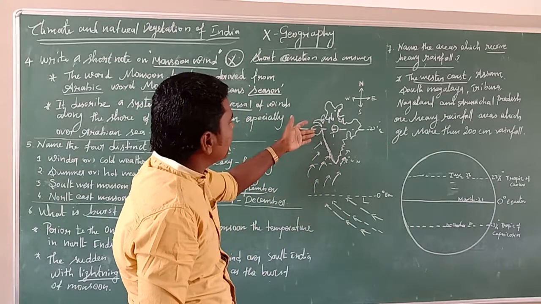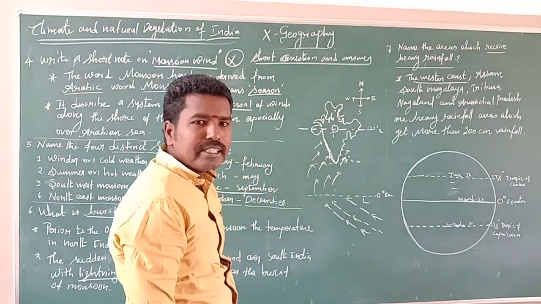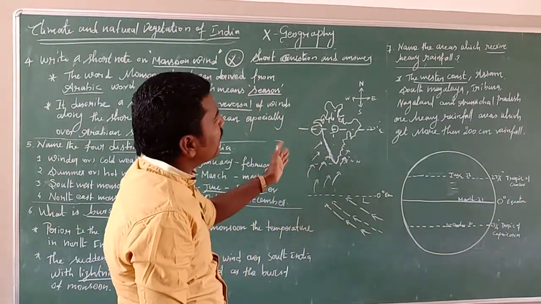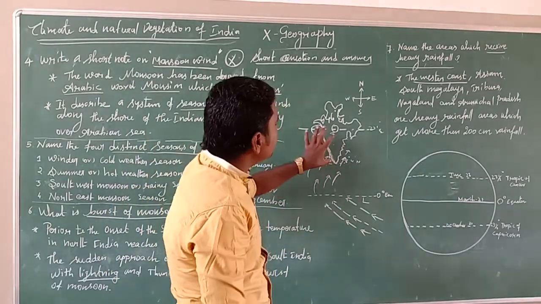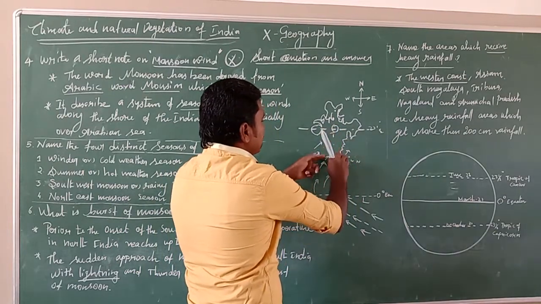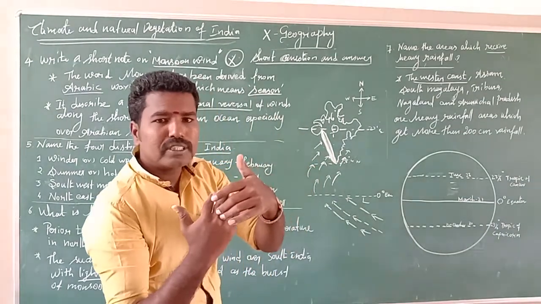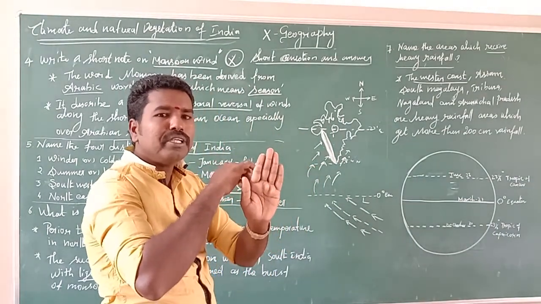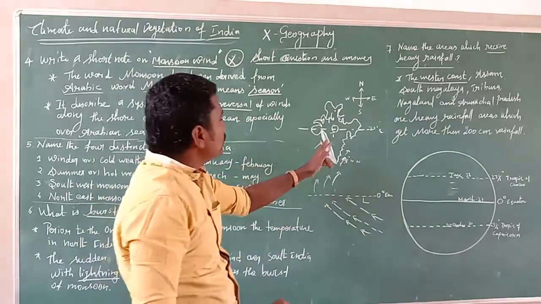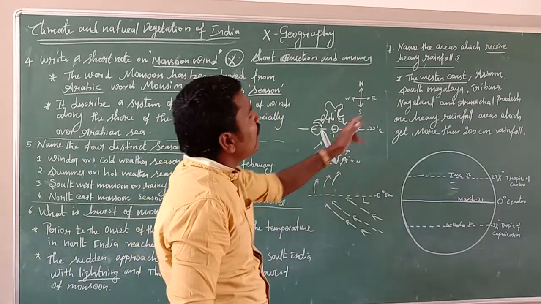Gujarat, Maharashtra, Goa, Karnataka, and Kerala lie along the west coast. These areas lie on the windward side, so these regions receive heavy rainfall. A mountain has two sides, windward and leeward. The windward side of the mountain is the side which faces the prevailing wind. So the western coastal areas receive heavy rainfall.